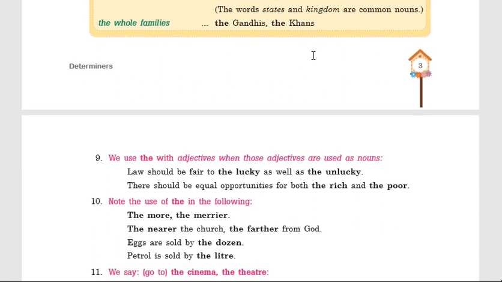Thereafter, we can use the before surnames to mean the whole families. For example, the Gandhis, that means all the Gandhis who have the title Gandhi. Similarly, the Khans, the Sens, etc.